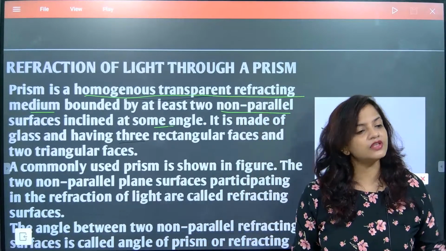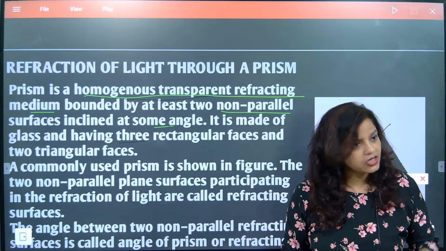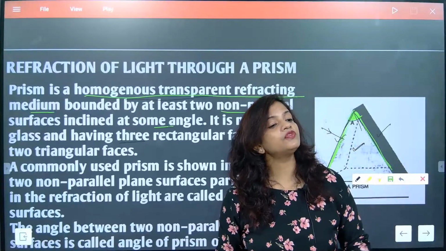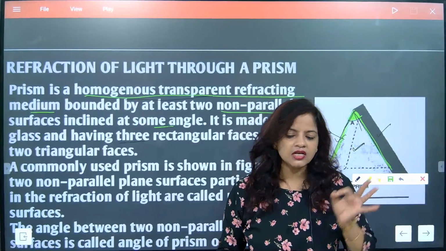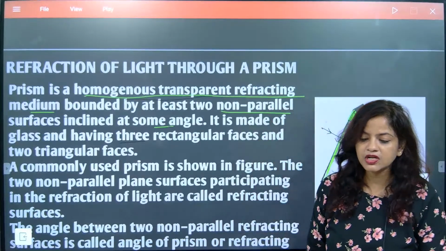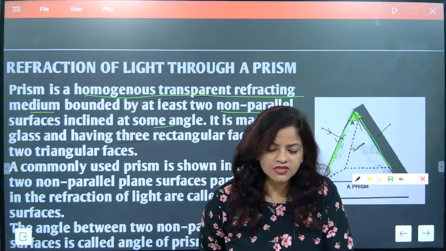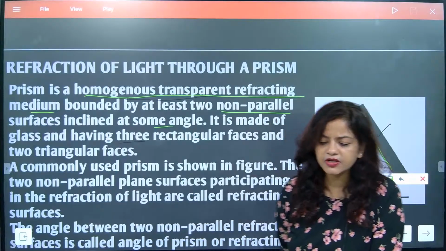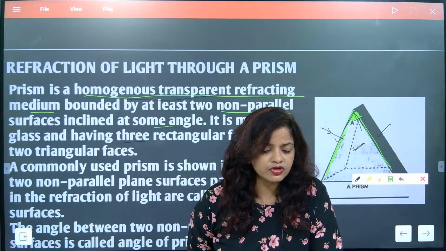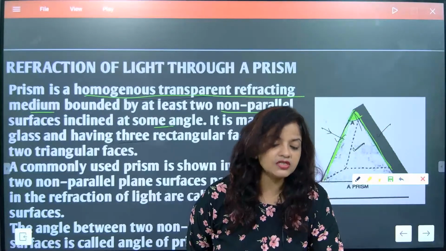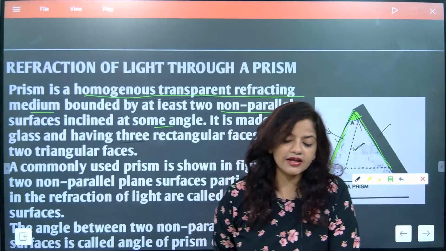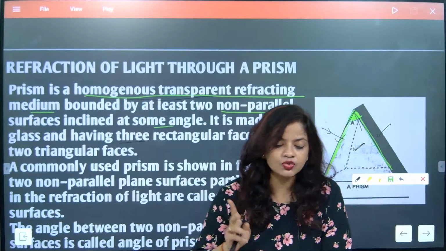So whichever surface is undergoing refraction, meaning whichever surface allows light to enter inside it, is a homogeneous surface. I hope you have understood, children. Rohit understood, beta. Did you understand this part, that the prism has homogeneous refracting surfaces, and it is bounded by at least two non-parallel surfaces?